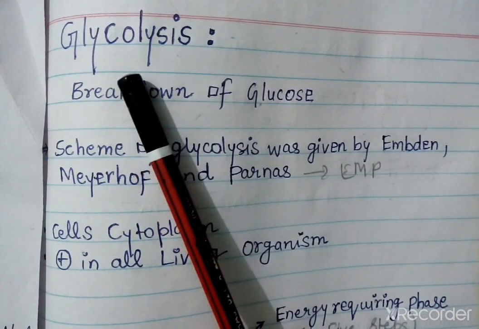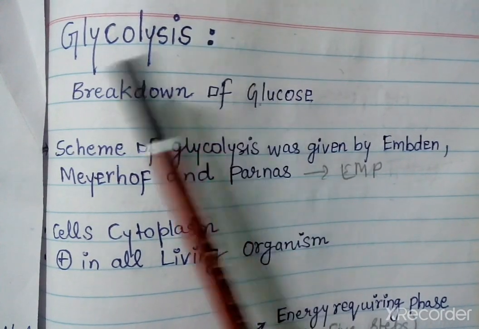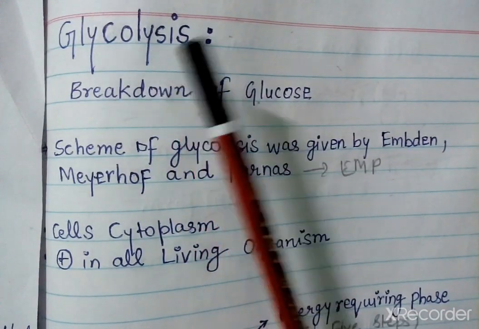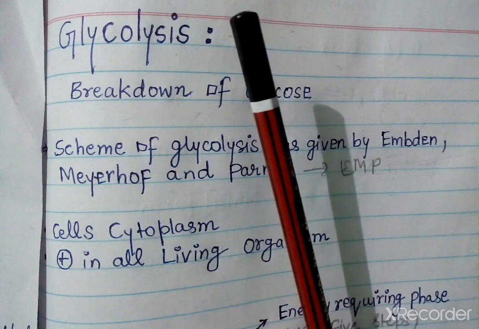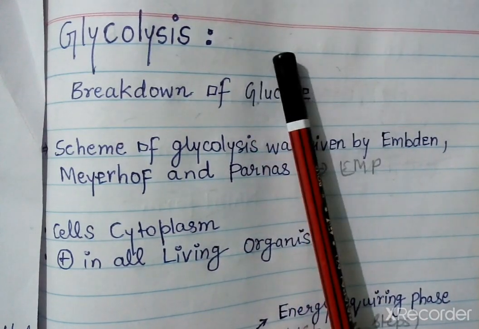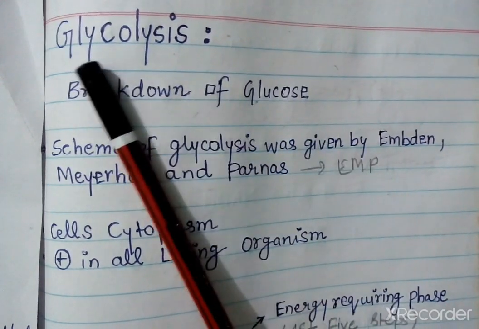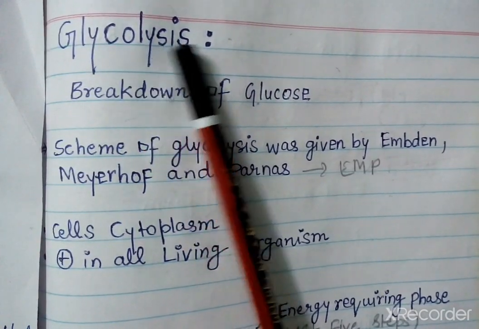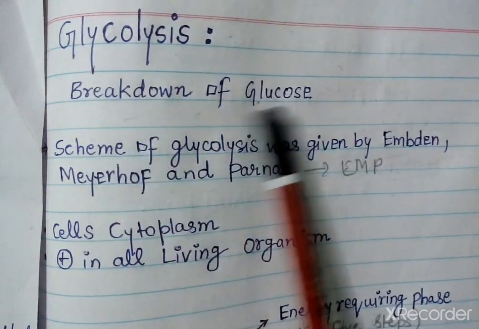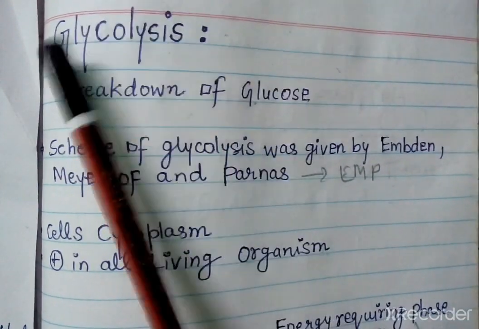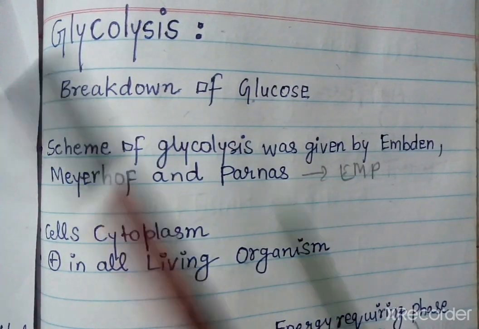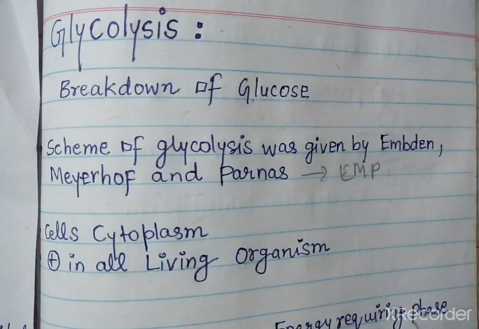So what is glycolysis and what is its significance? Before we study glycolysis, we have to know what glycolysis is and what its significance is. Basically, glyco means glucose और lysis means splitting. तो glucose का breakdown होना, it is known as glycolysis. So glucose का breakdown हो रहा है तो that means it is glycolysis.